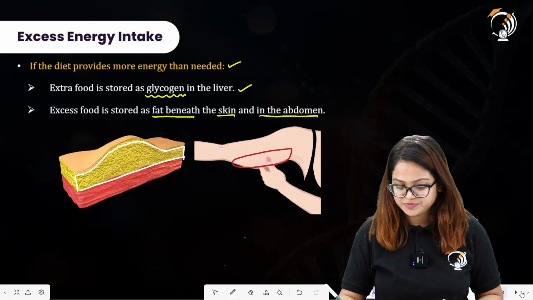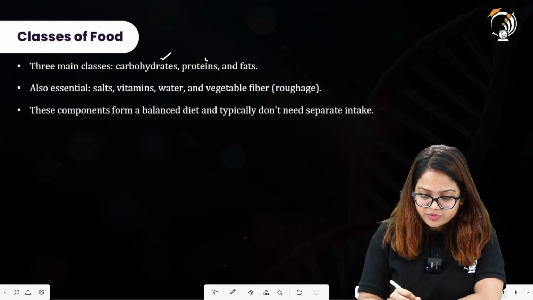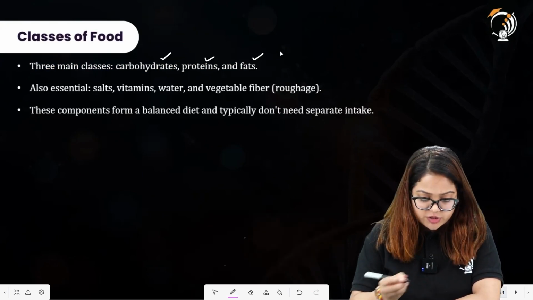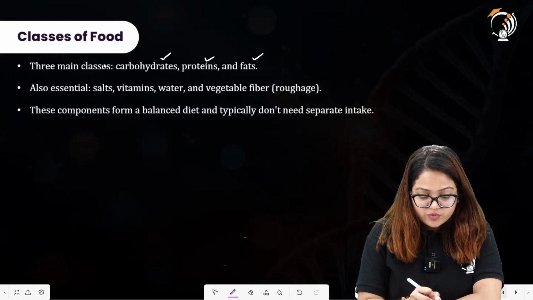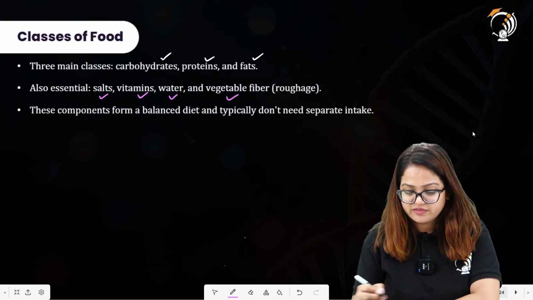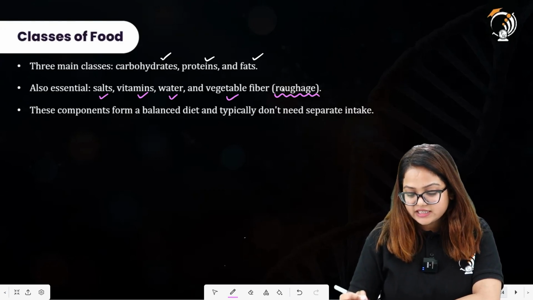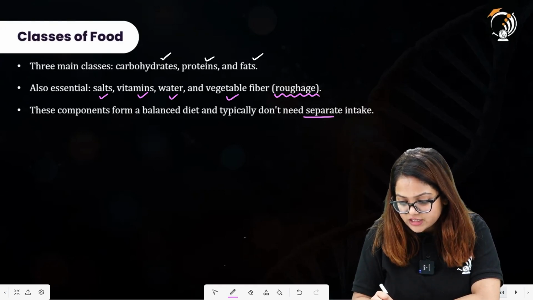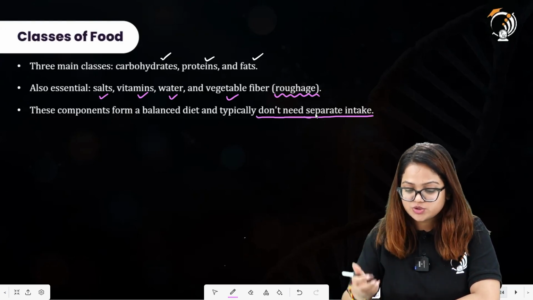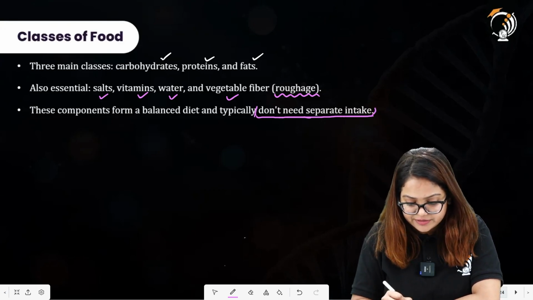Moving further, there are certain classes of food. Three main classes are carbohydrates, proteins, and fats, as we have already discussed in the chapter on biological molecules. The other classes of food also include salt, vitamins, water, and vegetable fiber, which is also termed roughage. These components form a balanced diet and typically don't need separate intake. A balanced diet must include all of these, and there should not be any other sources of vitamins or minerals separately.